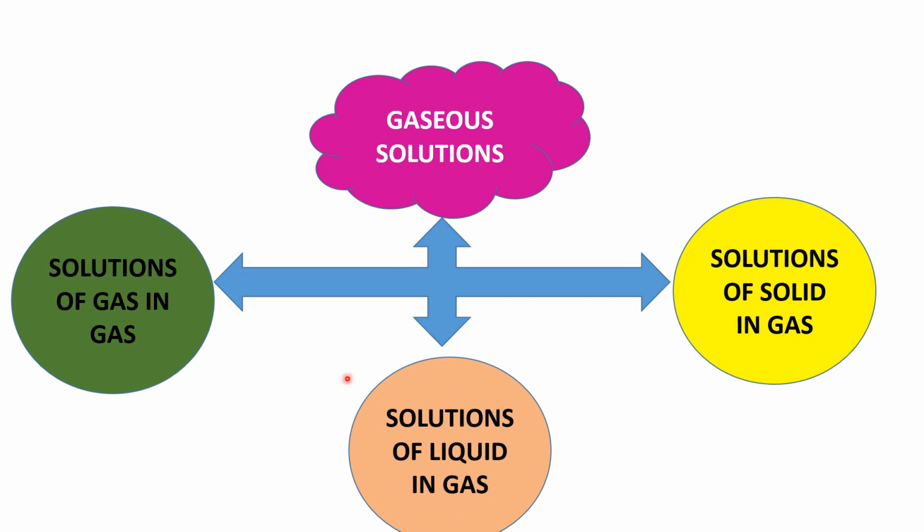These are some examples of solutions of liquid in gas. Solutions of solid in gas are solutions in which the solute is a solid and the gas is a solvent. These are known as solid gas solutions. An example is a mixture of camphor in nitrogen gas.